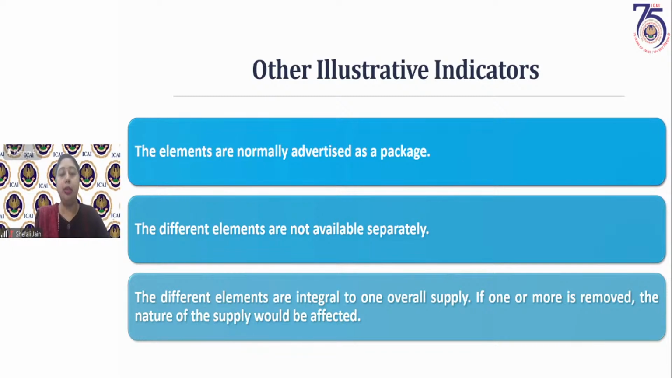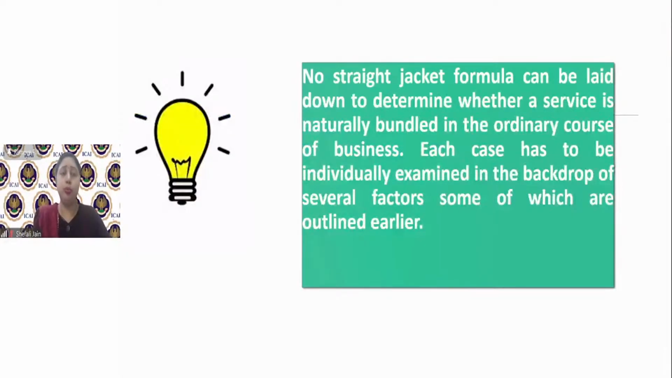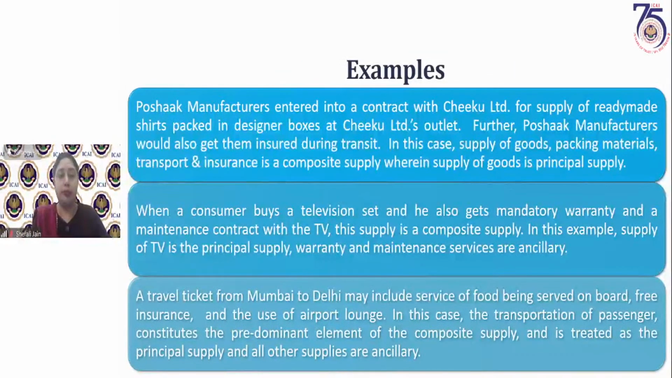Different elements are integral to an overall supply. If one is removed, the nature of the supply will be affected. If you remove one of them, the efficiency of the supply will be affected. Then that will also be termed a composite supply. So please note that there is no straitjacket formula to determine whether a service is naturally bundled in the ordinary course of business. You have to examine each and every case individually. These are some examples of composite supplies.